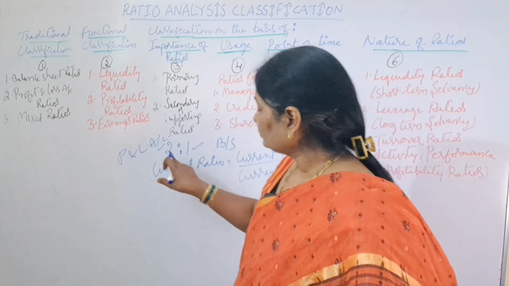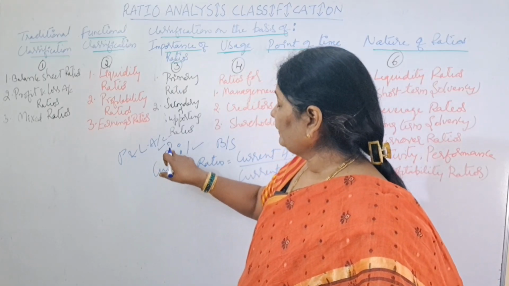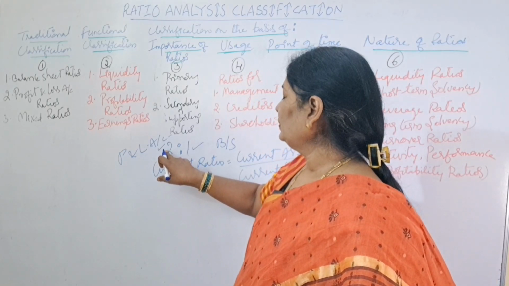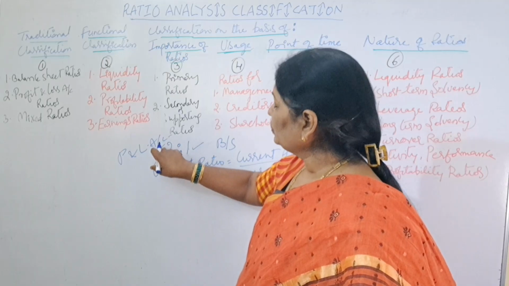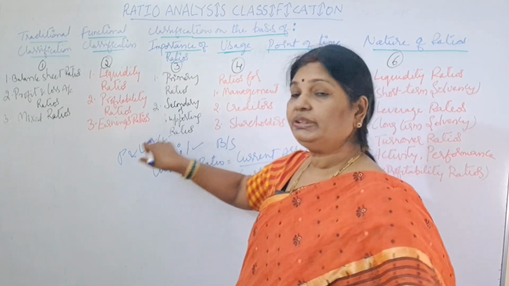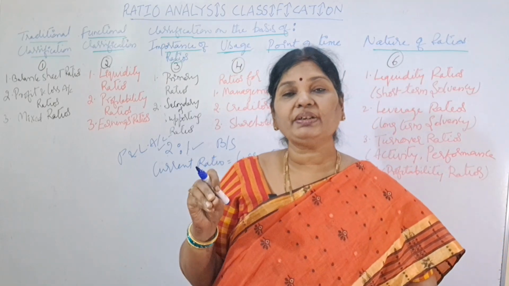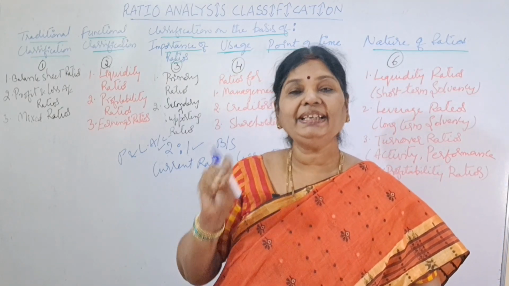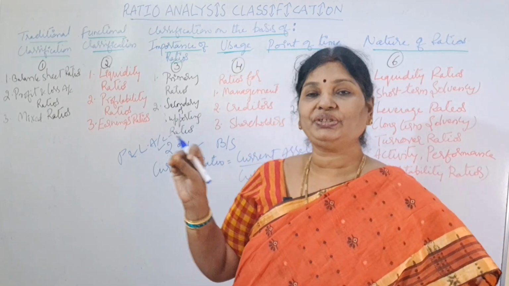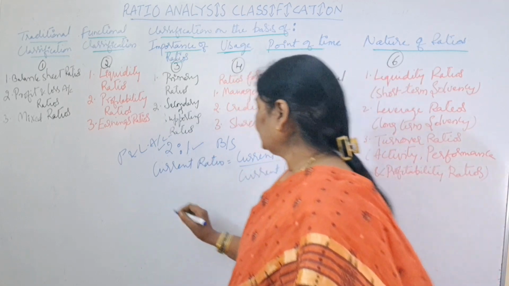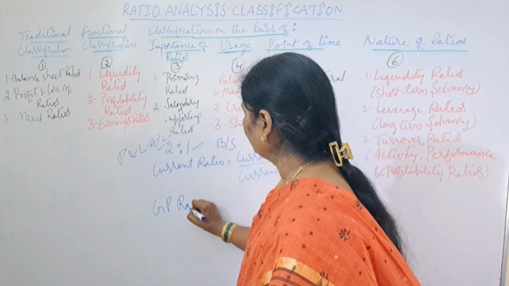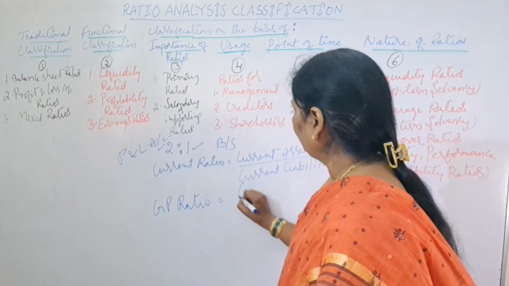So if you are taking one ratio, say 2 is to 1, in which numerator and denominator both belong to the income statement only, meaning profit and loss account or trading account only, then it is called what? Profit and loss account ratio. Here I will show gross profit ratio. So what is the ratio?